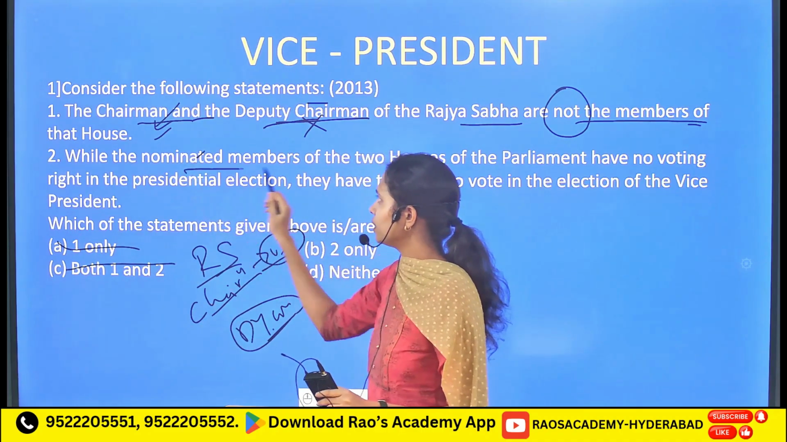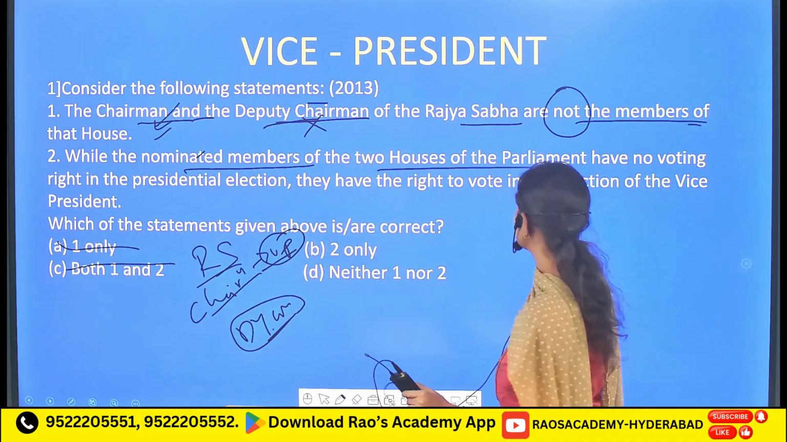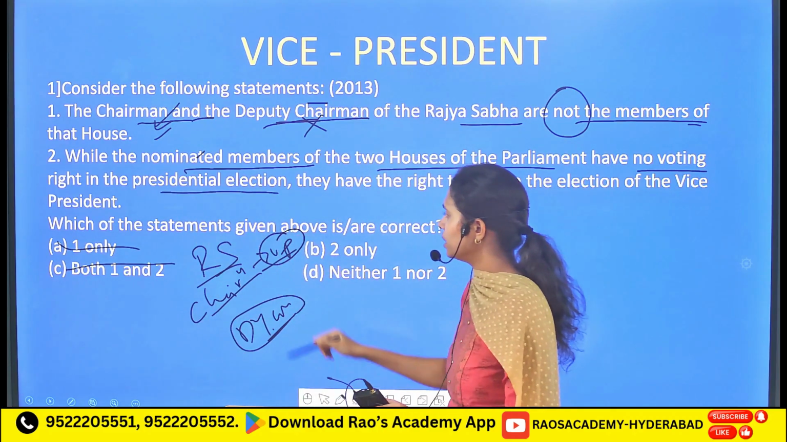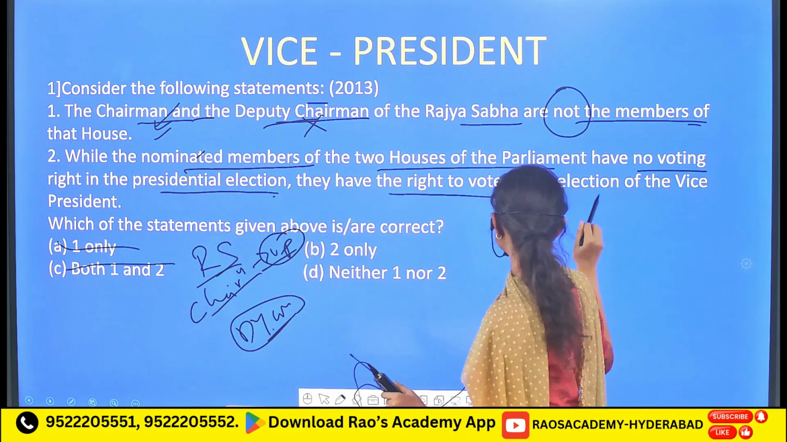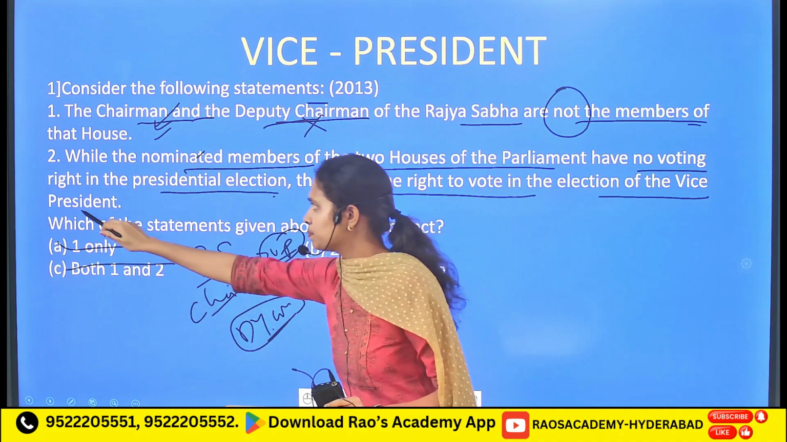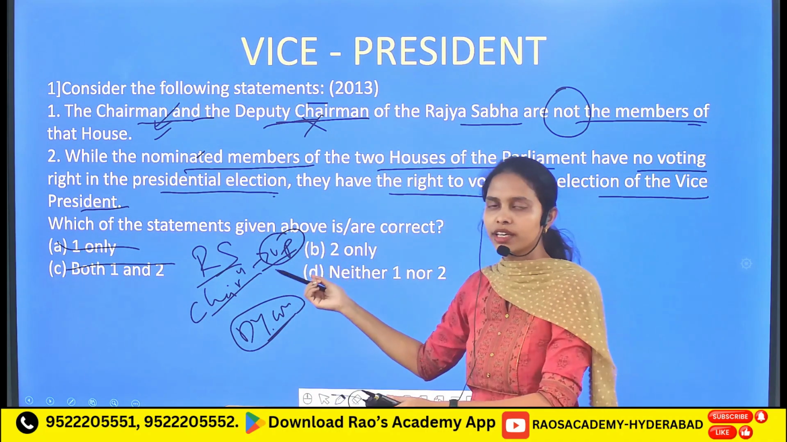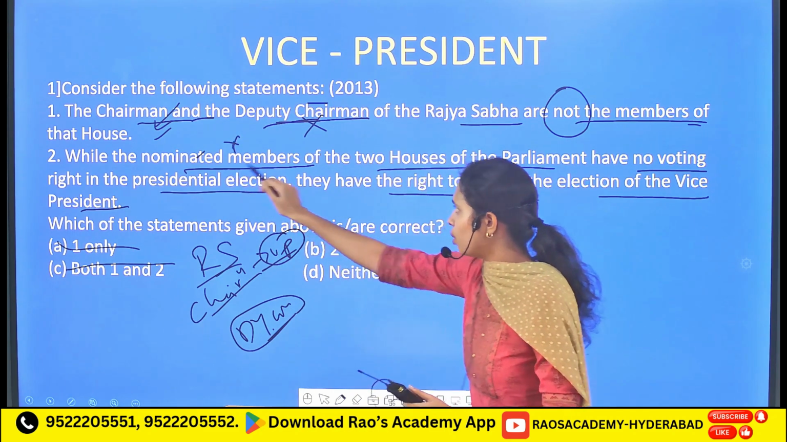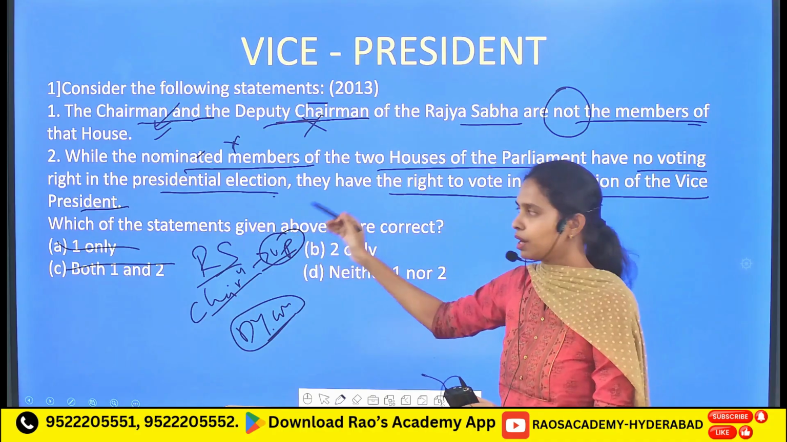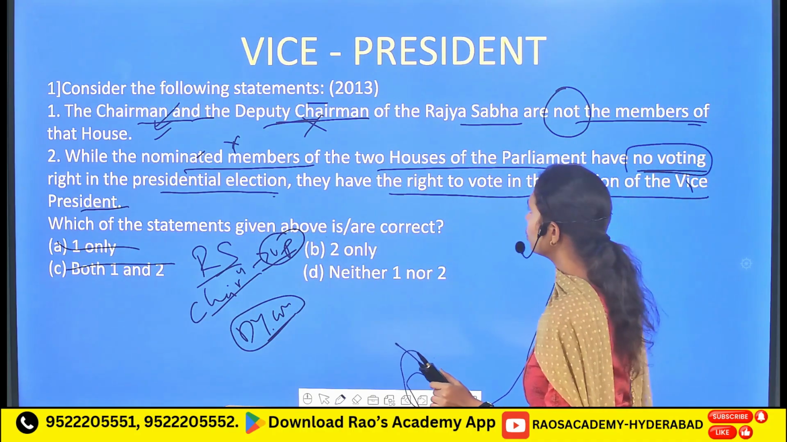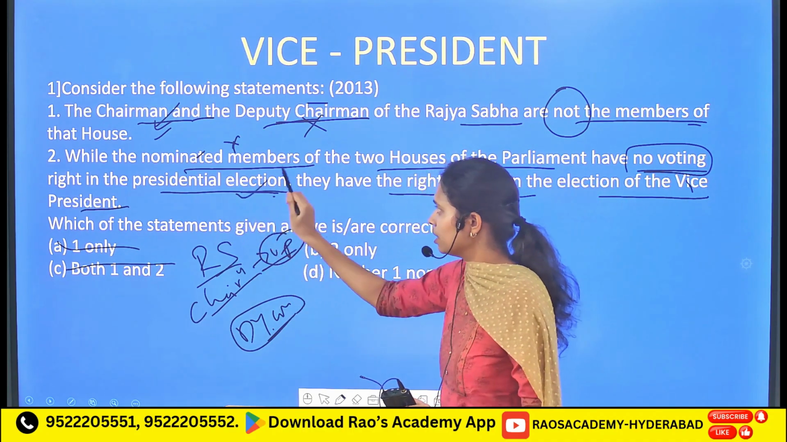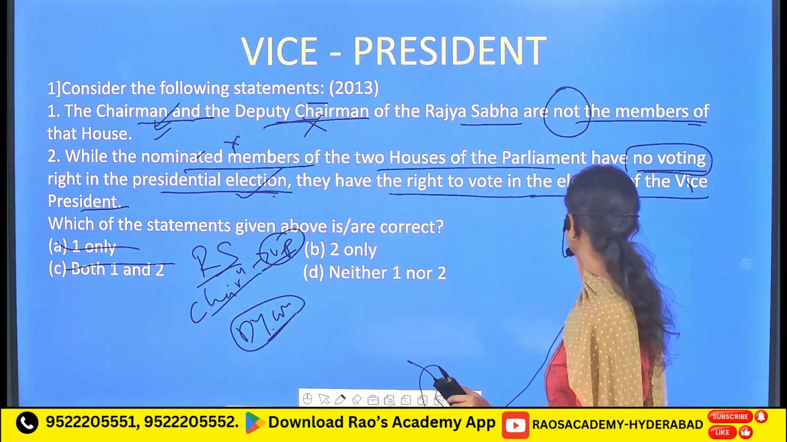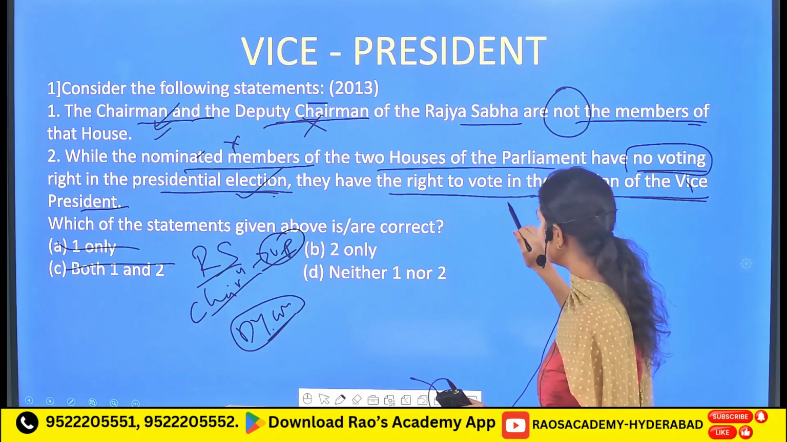Followed by, while the nominated members of the two houses of the parliament have no voting right in the presidential election, they have the right to vote in the election of the vice president. So here it is talking about the nominated members of the two houses. It has mentioned that these nominated members of the Lok Sabha and Rajya Sabha have no voting right in the presidential election, which is a correct statement. Whereas these nominated members have the right in the election of the vice president. It is a correct one.